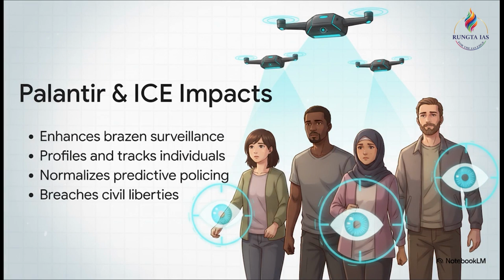Exactly, sir. And aspirants, when you're structuring your answers on the negative impacts of AI, you should definitely cite the corporation Palantir. Their software, which is widely used by U.S. Immigration and Customs Enforcement, enhances brazen surveillance and really normalizes predictive policing across U.S. states. While it was initially argued that it serves the public good, critics are constantly warning that it increasingly breaches civil liberties. This is a severe threat to constitutional rights on a global scale.